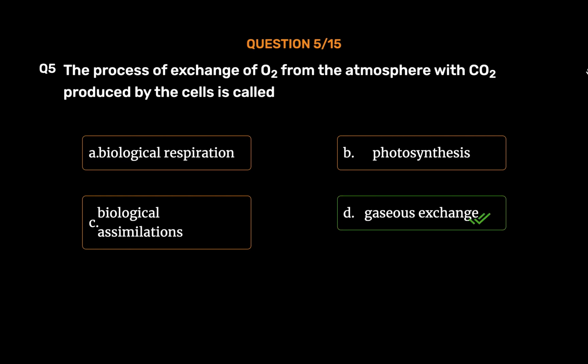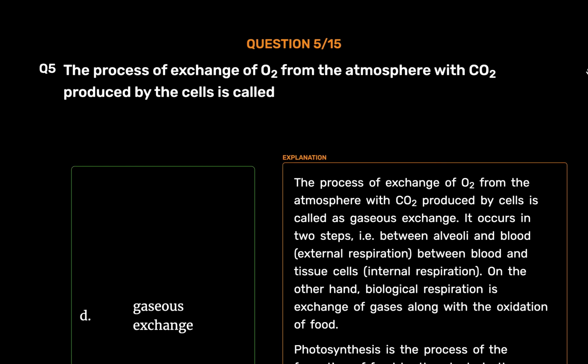Gaseous exchange. The process of exchange of O2 from the atmosphere with CO2 produced by cells is called gaseous exchange. It occurs in two steps, i.e. between alveoli and blood, external respiration, between blood and tissue cells, internal respiration. On the other hand, biological respiration is exchange of gases along with the oxidation of food. Photosynthesis is the process of the formation of food by the plants in the presence of sunlight. Biological assimilation is the absorption and distribution of nutrients to the cells for their growth and repair.